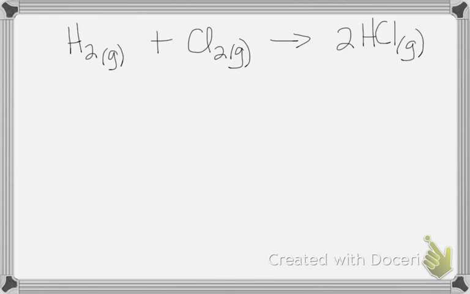You got 2 moles on the left, 2 moles on the right. It's gases on the left, it's gases on the right. You can't use molar mass because HCl is a very different compound than chlorine or than hydrogen. So you can't look at molar mass. So you can't predict this. You don't know. You would have to calculate it.